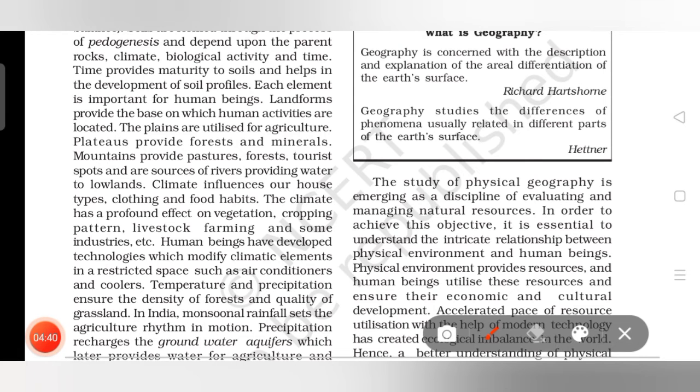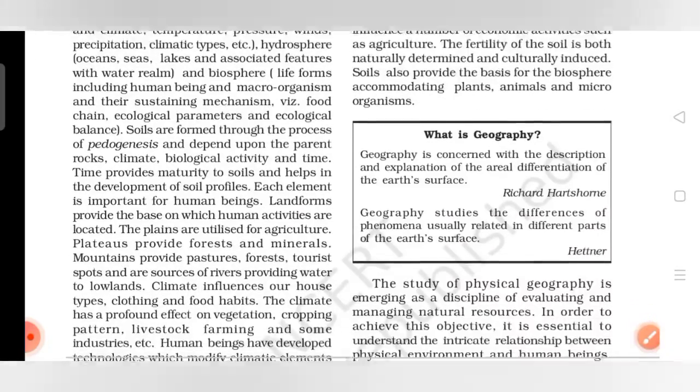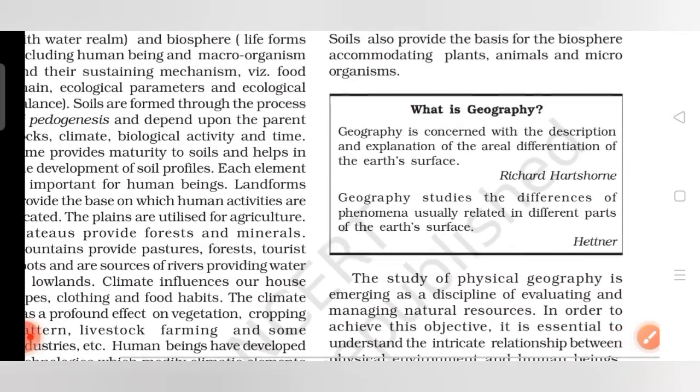Then landforms provide the base on which human activities are located. The plains are utilized for agriculture. Then plateaus provide forests and minerals. The utilities can be asked; these utilities you should learn. Mountains provide pastures, forests, tourist spots, and sources of rivers. These are all important ones; you should learn it. Then we will look forward to what is geography, which is an important concept.